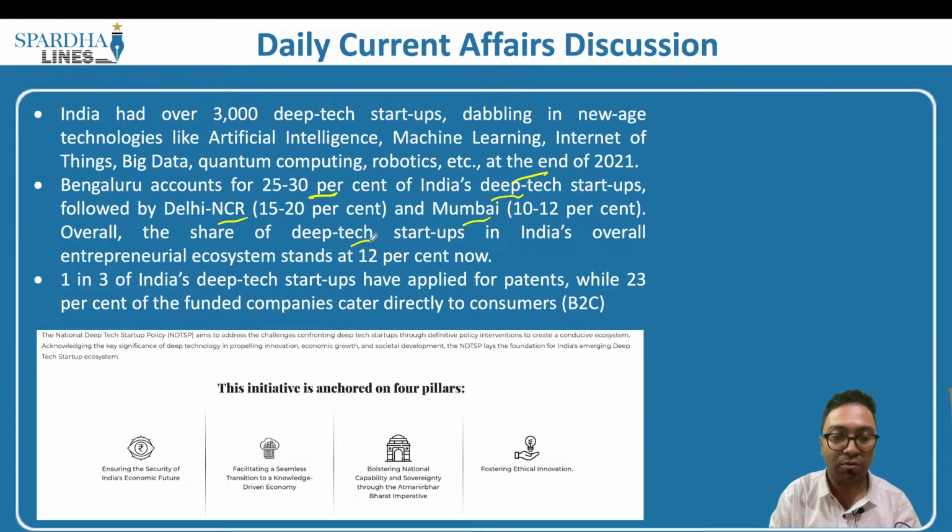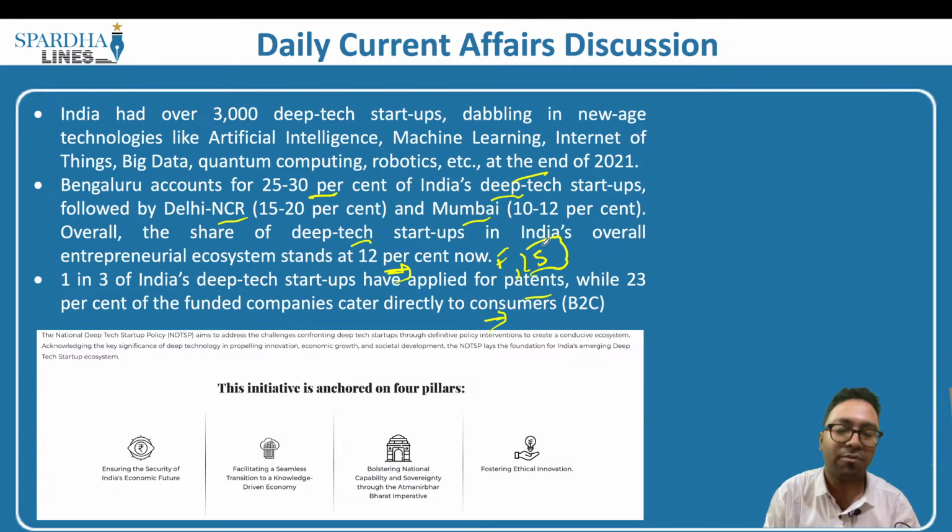Overall, the share of deep tech startups in India's overall entrepreneurial ecosystem stands at 12% now. 1 in 3 of India's deep tech startups have applied for patents, while 23% of the funded companies cater directly to the consumers. However, there are some challenges as well with respect to deep tech technology. What are the challenges? Funding is the major problem.